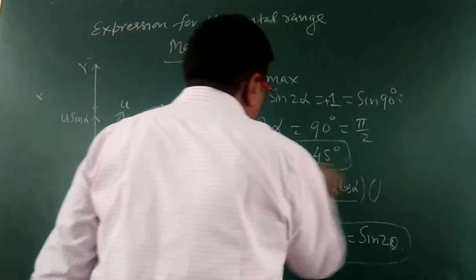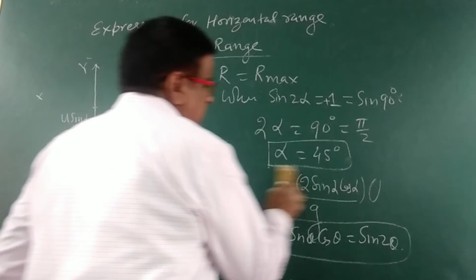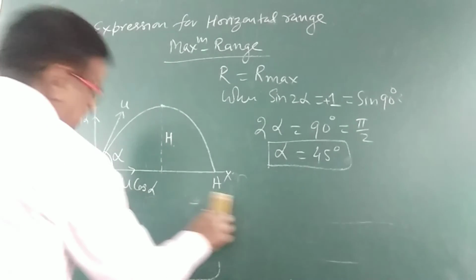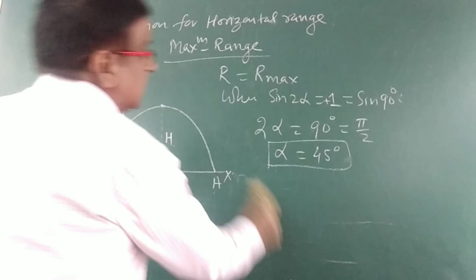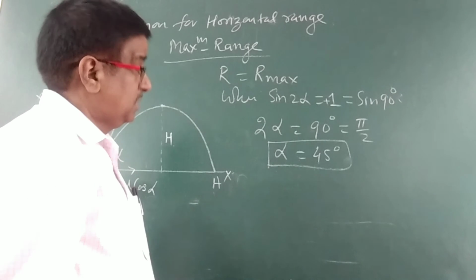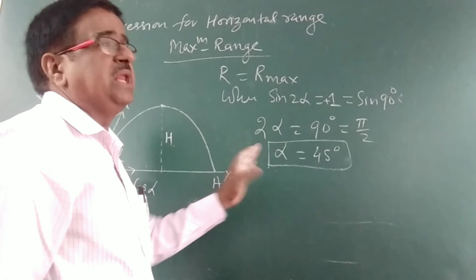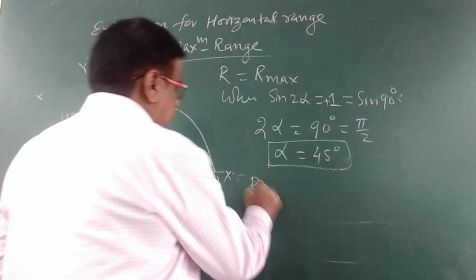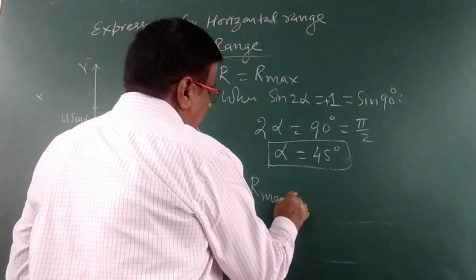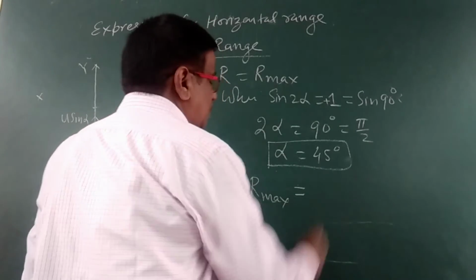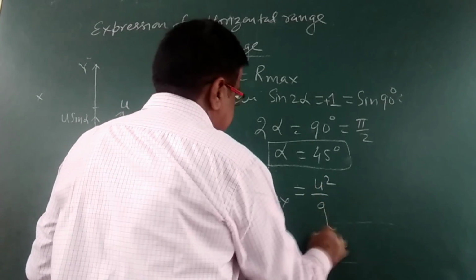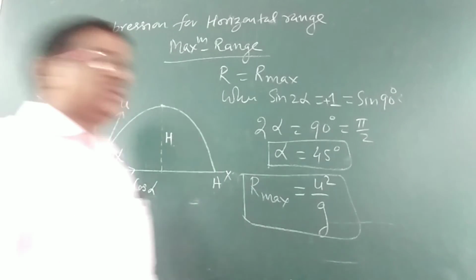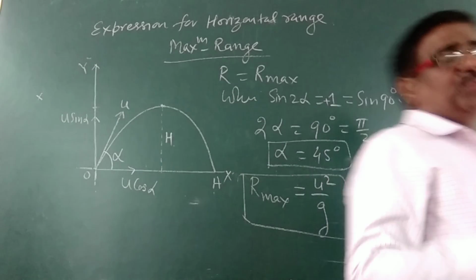So if any object or projectile is projected at an angle of 45 degrees with the horizontal, then it will cover the maximum range. So R max is equal to u squared by g. This will be the maximum horizontal range of the oblique projectile.